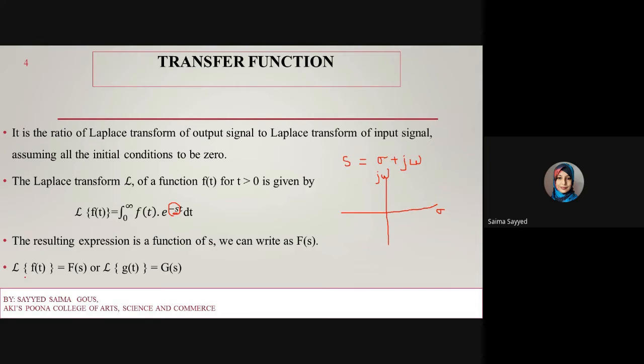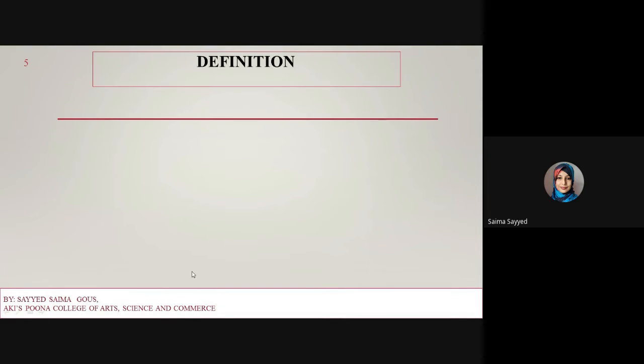Then Laplace of f of t is equal to F of s, and Laplace of g of t is equal to G of s. According to the definition, a transfer function is the Laplace of the output to the Laplace of the input by assuming all initial conditions to be zero.